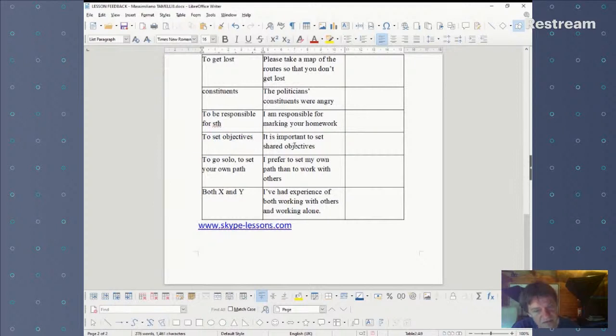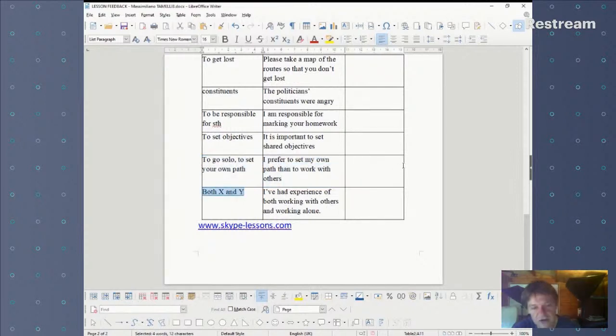To set objectives: it's important to set shared objectives. To go solo, to set your own path. It means to go alone on some kind of endeavor, and not team up, but do it all on your own. So I prefer to set my own path than to work with others.